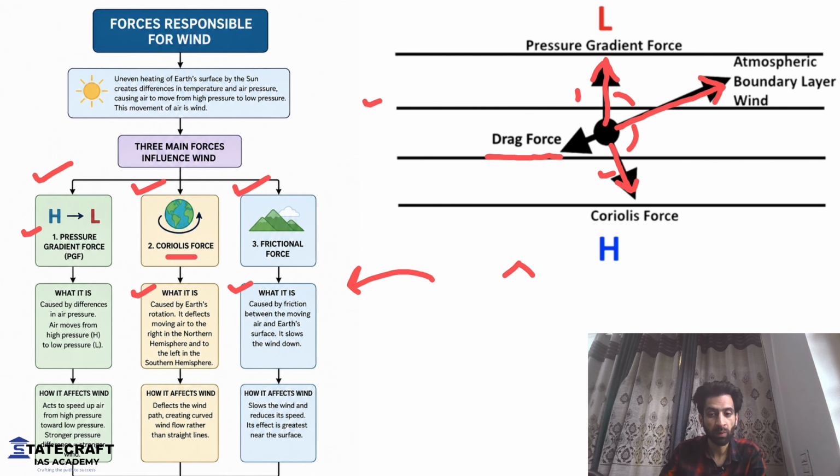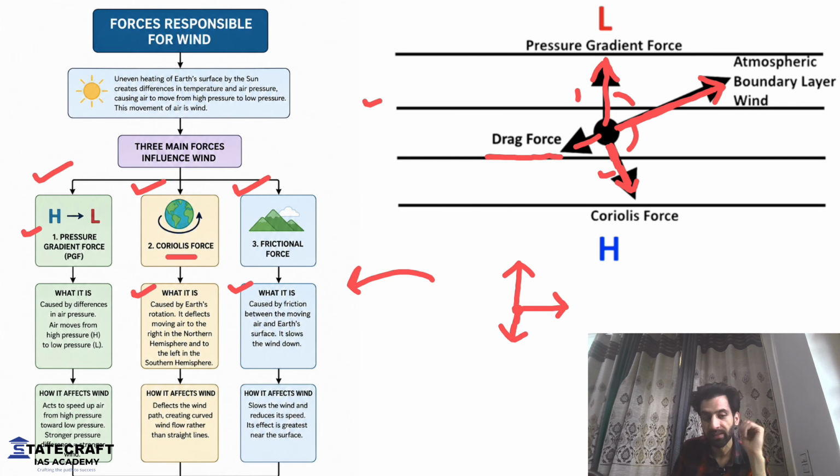If the frictional force was absent, then it would have been something like this, because there will be more Coriolis force. But since there is drag force or the frictional force, we see the movement of wind like this. So this is how the three forces operate together and try to generate wind. These are the wind generating forces.